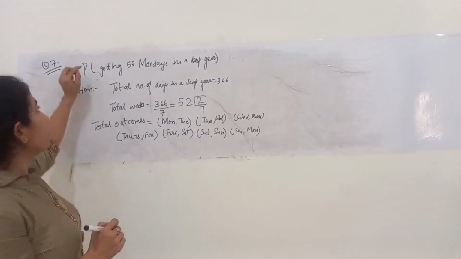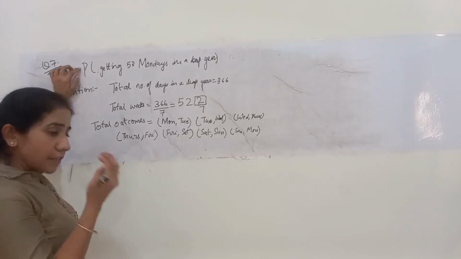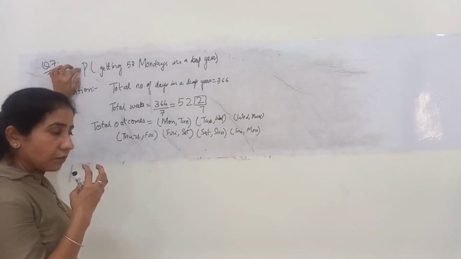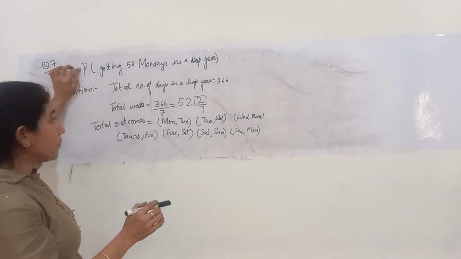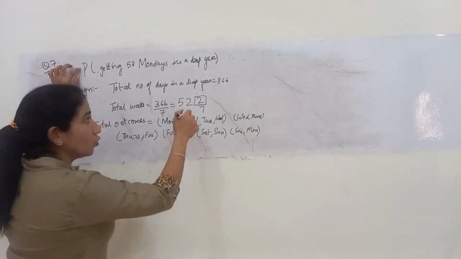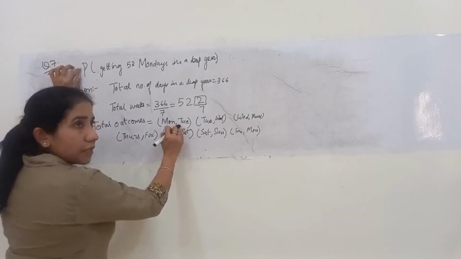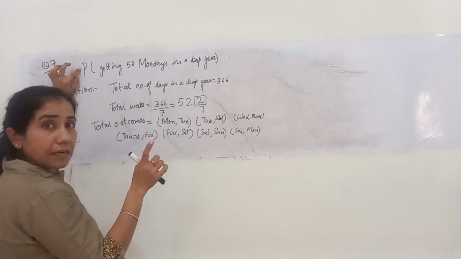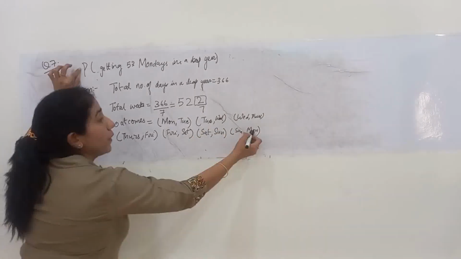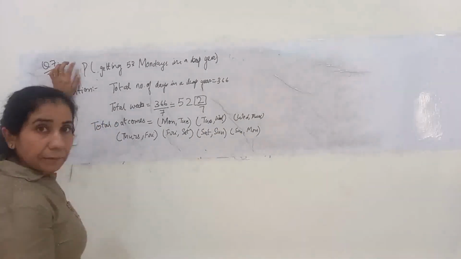Now we have to find the probability of 53 Mondays in a leap year. That means either those 2 days are Monday and Tuesday, at which point there will be 53 Mondays in that leap year, or the pair is Sunday and Monday.